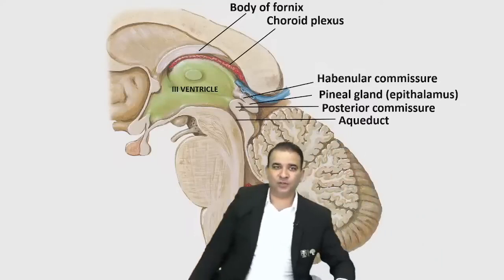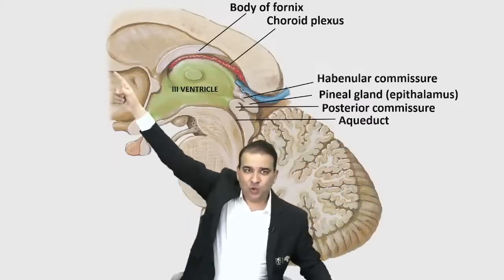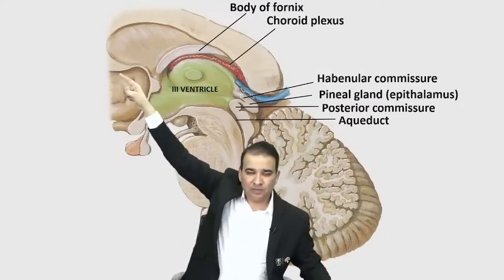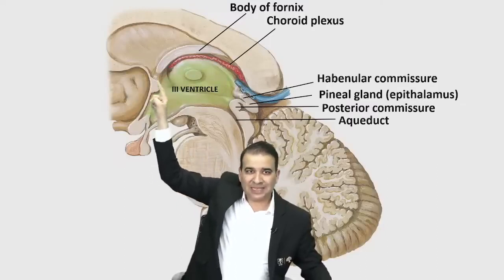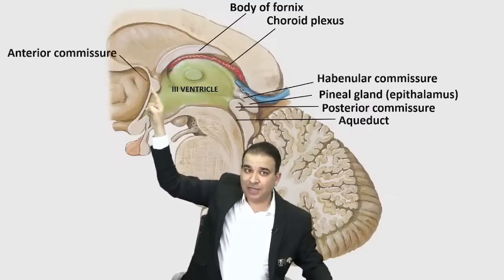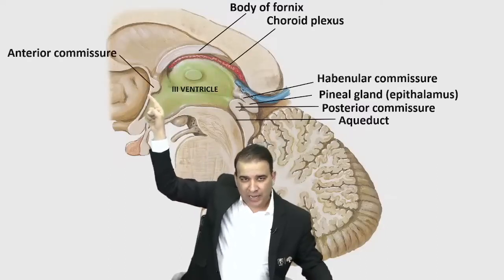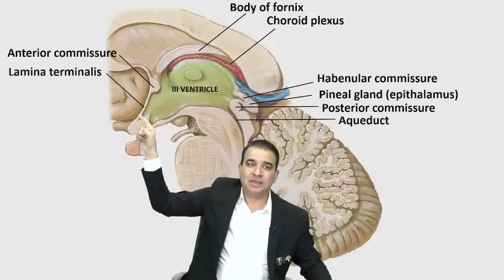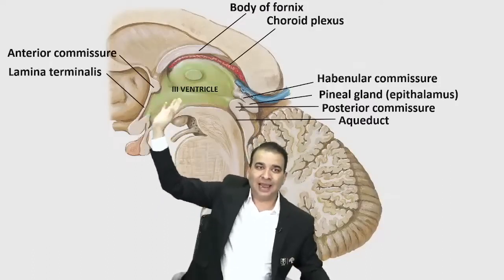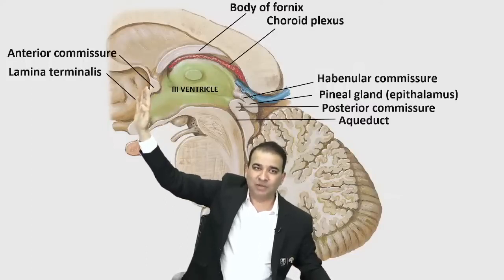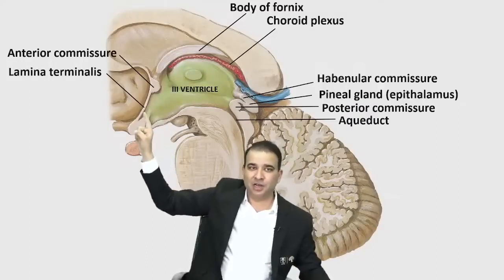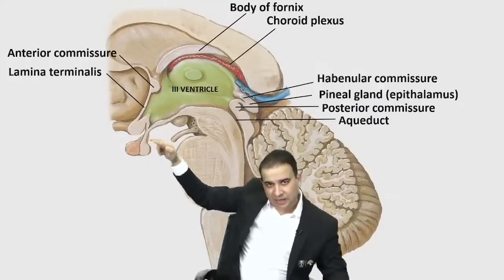Anterior wall. Now the anterior wall of third ventricle, look at this. That's a genu and that's a rostrum of corpus callosum. Now below the rostrum of corpus callosum, that's another commissure called the anterior commissure, guys. That's the anterior commissure. And below the anterior commissure, we have this lamina terminalis. So they are both forming the anterior wall of third ventricle. Mainly there is anterior commissure and lamina terminalis. And then comes the floor.